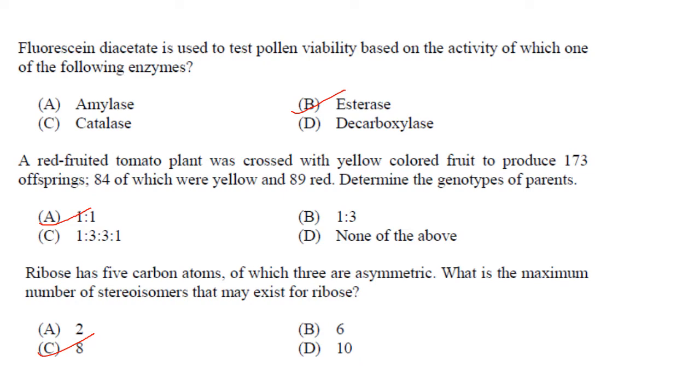So it is a case of monohybrid test cross. A test cross is a cross of hybrid or heterozygote backcrossed with its recessive parent. So the genotypes of the parents will be capital R, small r for red, and small r for yellow. So they will be in the ratio 1:1. Answer is option A.